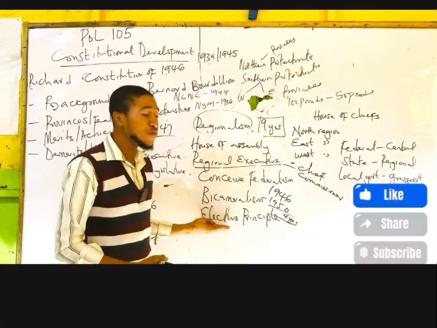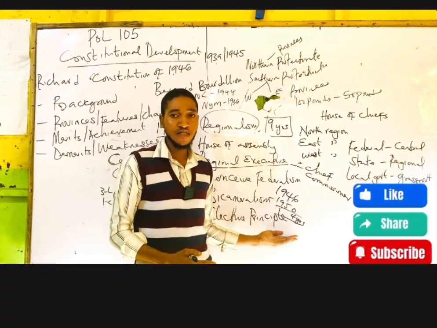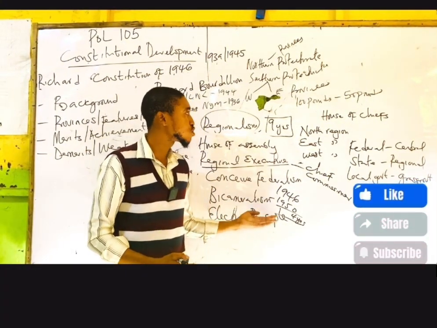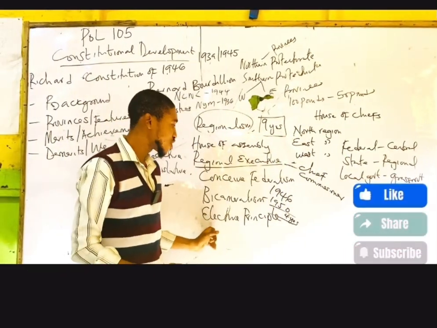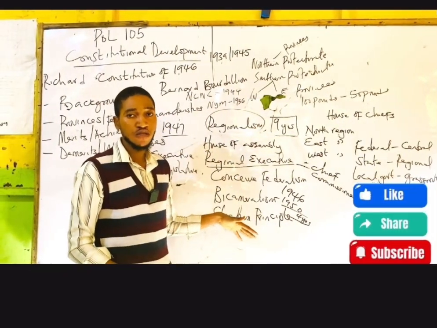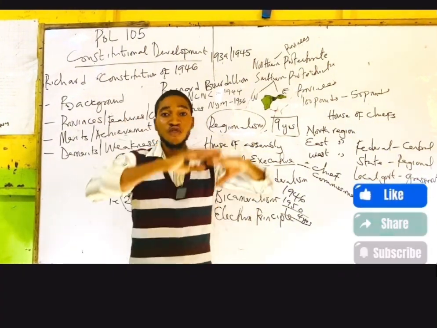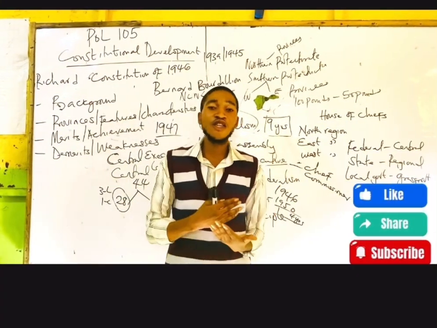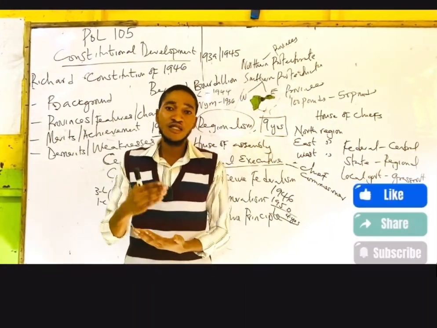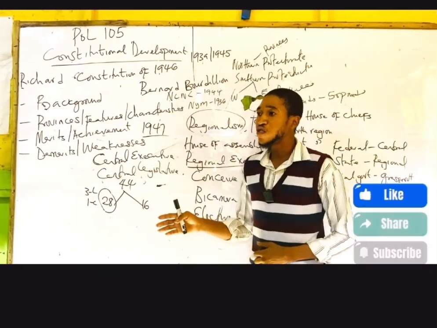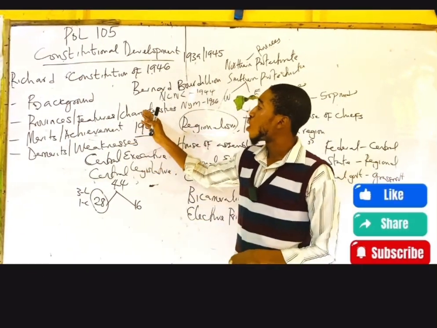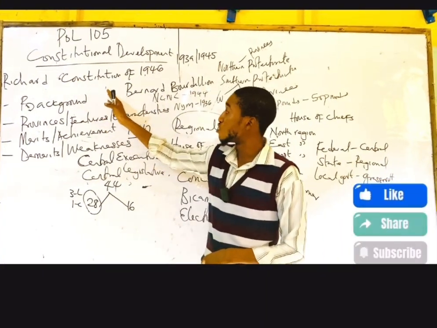Also, we have limited franchise, because for you to vote you must be earning up to £50 under the Richard Constitution. So it did not give us universal franchise, rather it gave us a limited franchise. So these can also be some of the demerits or weaknesses of the Richard Constitution of 1946.